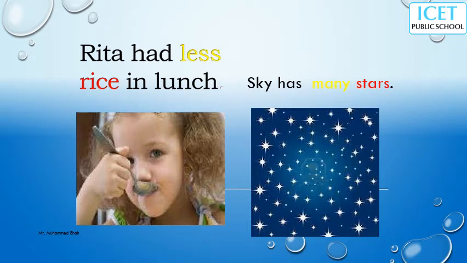Rita had less rice in lunch. So less is showing quantity, okay. Many stars, the sky has many stars. Many is showing the quantity, so it is a quantitative adjective.